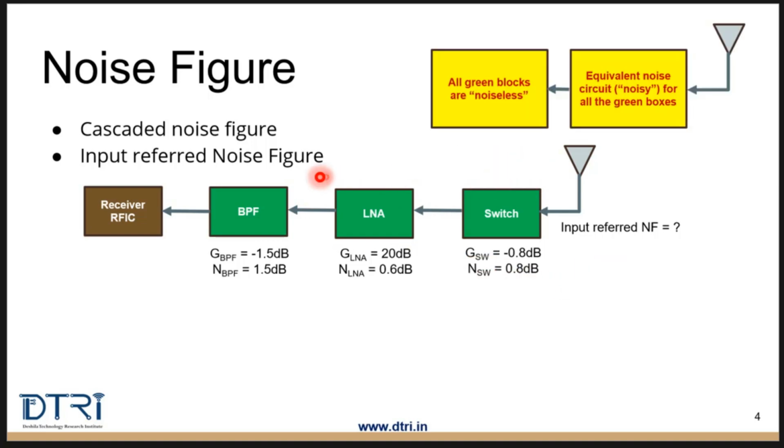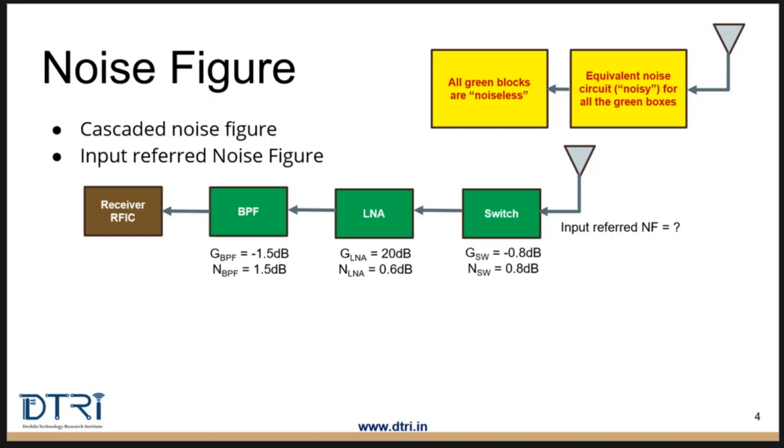Thus we group all these green blocks as noiseless and put them as one block here, and then for the noise generated by all these green blocks, an equivalent circuit is put here which contributes the total noise generated by these green blocks.